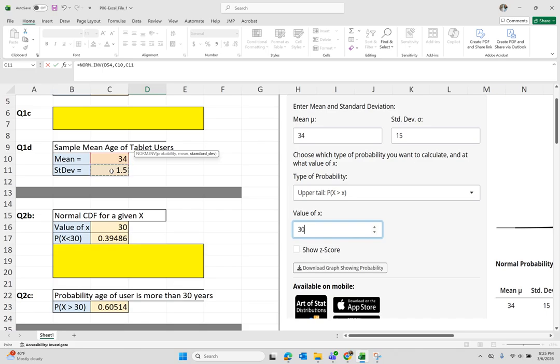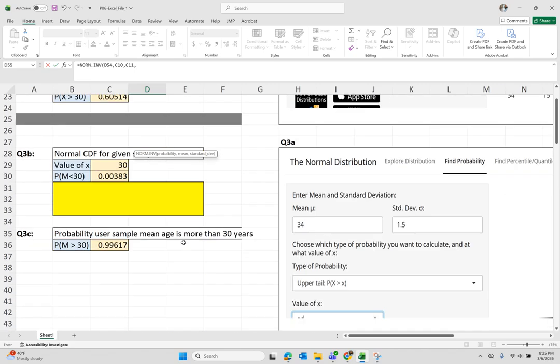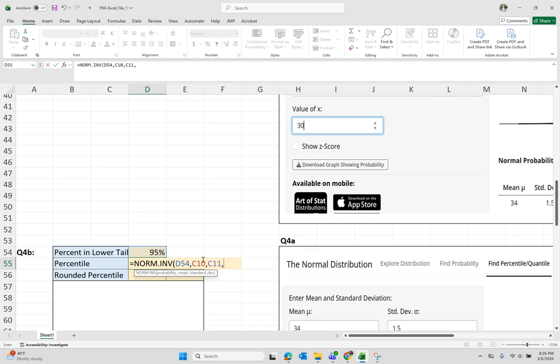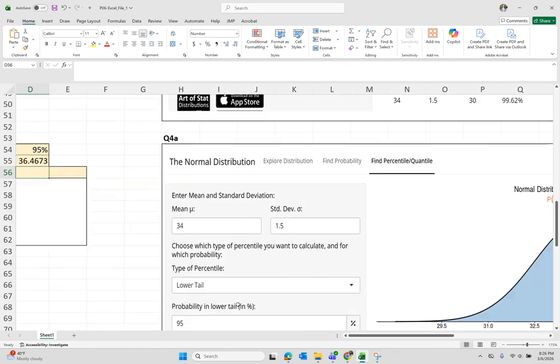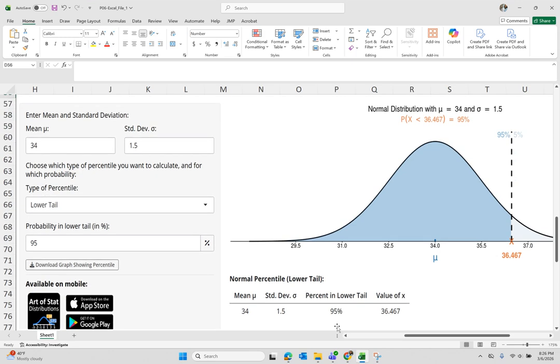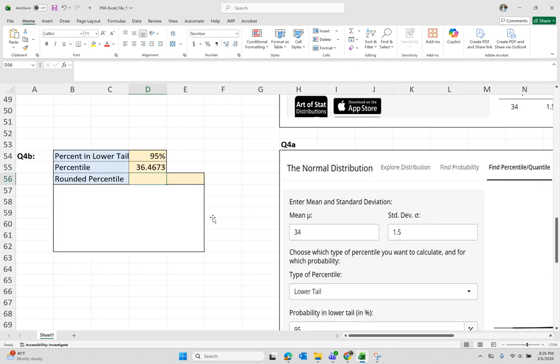The standard deviation is right below it in part 1D, comma, and the normal inverse is by default a CDF. So I will just close the parenthesis and press enter. And the value is 36.4673, which is exactly what we found here in Art of Stat. So things are looking good.